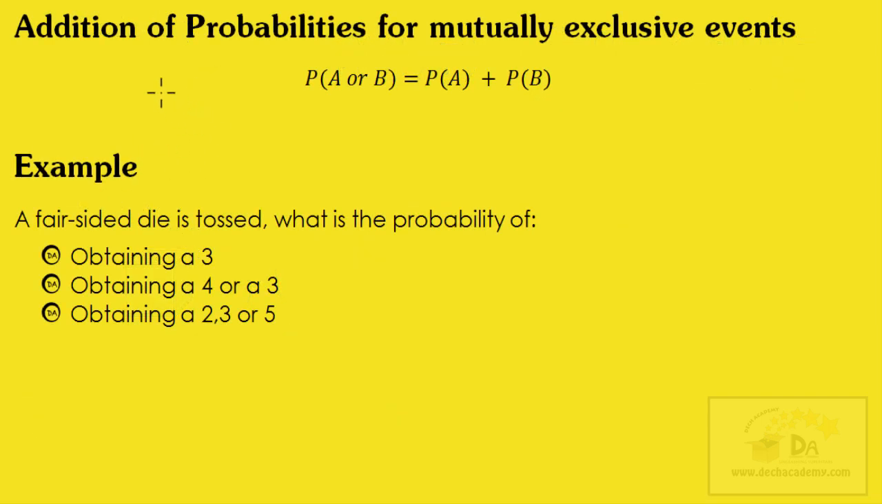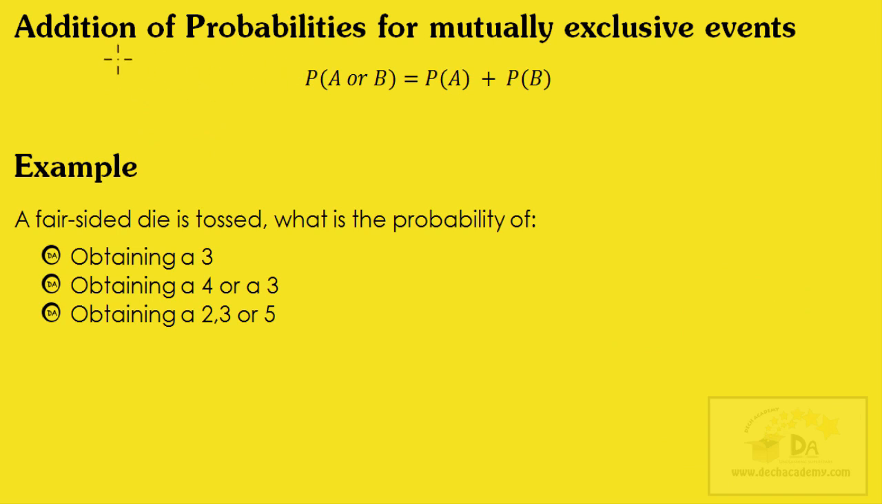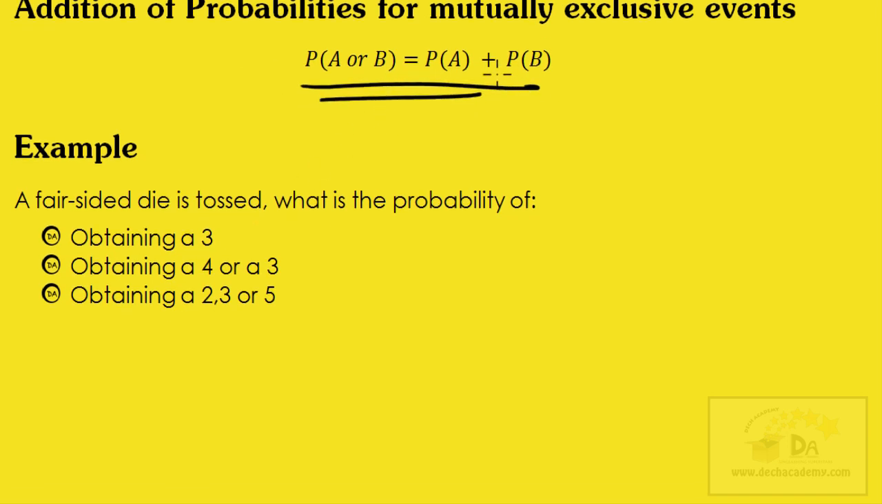Now we're going to look at the addition of probabilities for mutually exclusive events. If two events, A and B, are mutually exclusive, the probability of event A or event B occurring is equal to the probability of event A occurring plus the probability of event B occurring. It's as simple as that. So I'm going to go through this example to demonstrate this rule. This is something you have to remember.